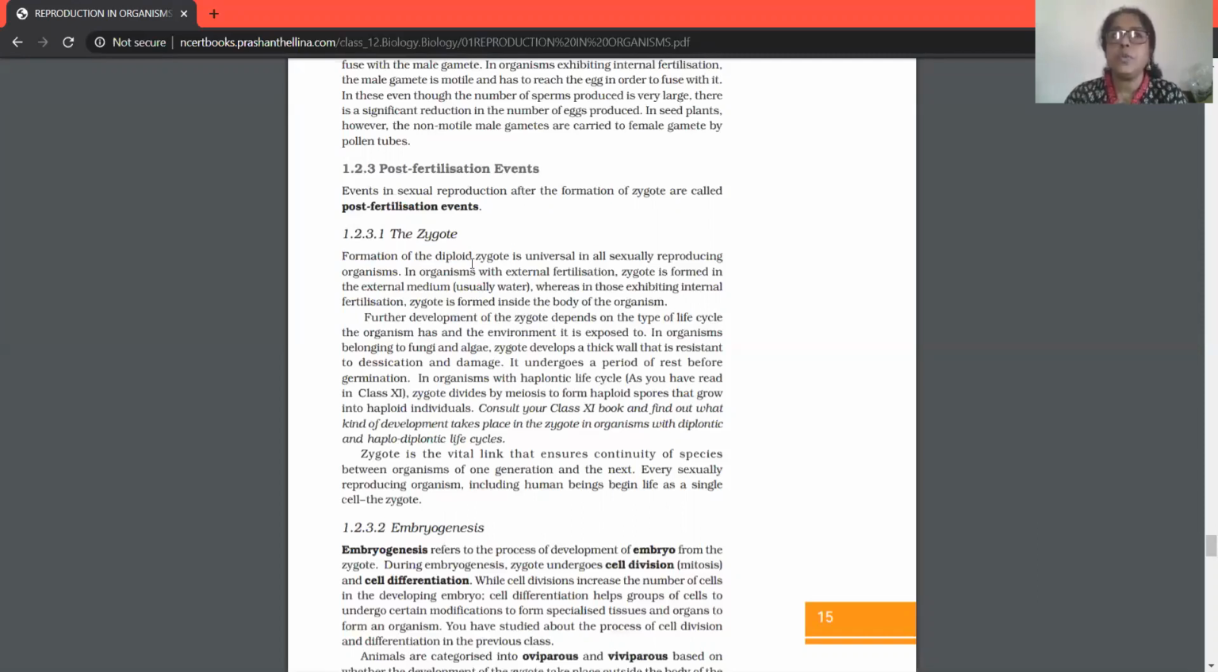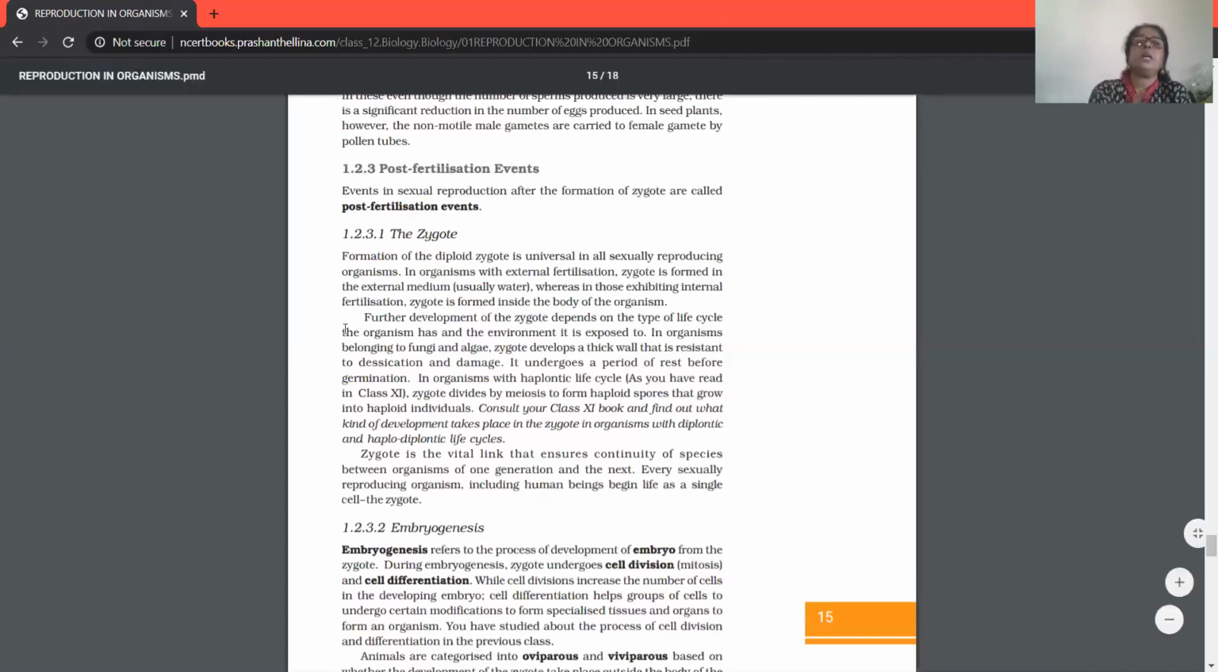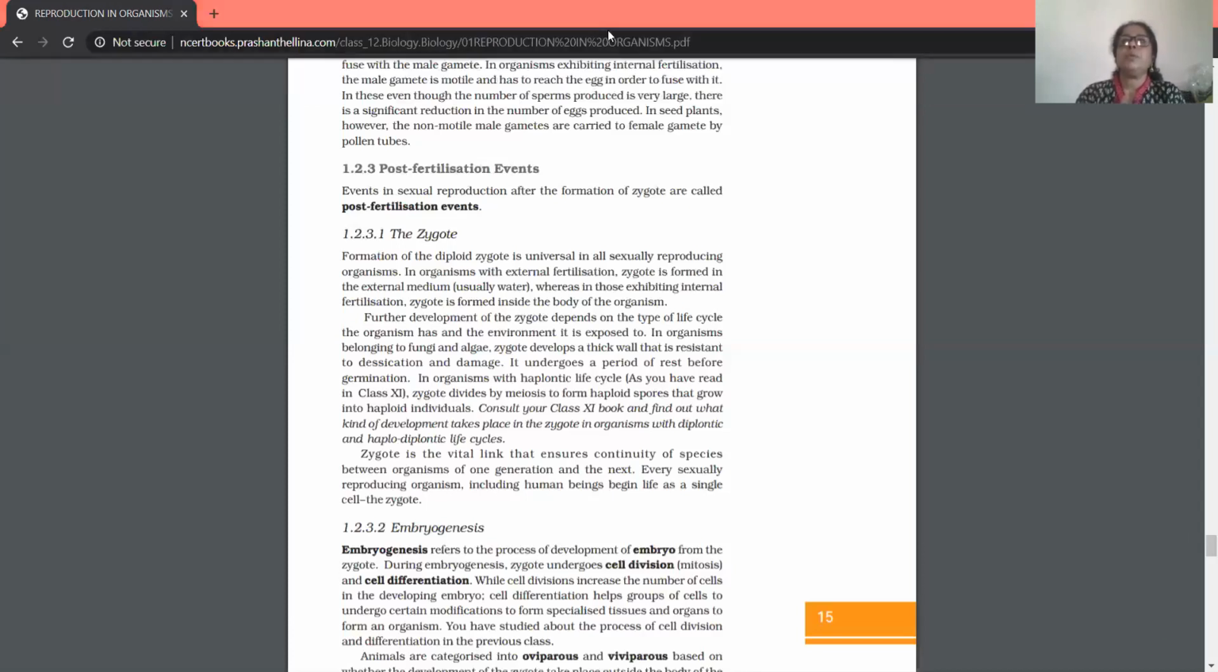The zygote which forms by the fusion of male gamete and female gamete has two possibilities. It can be formed in the external medium, or it can be formed in the body of the female. When it is formed in the external medium, that is called external fertilization, and when it is formed inside the female body, that is called internal fertilization.